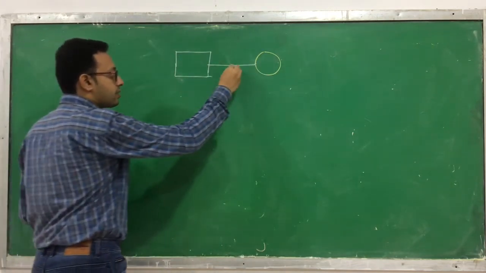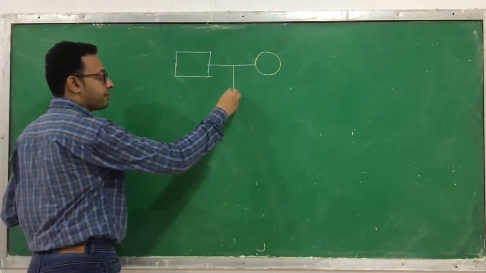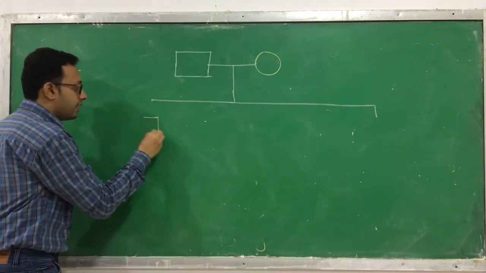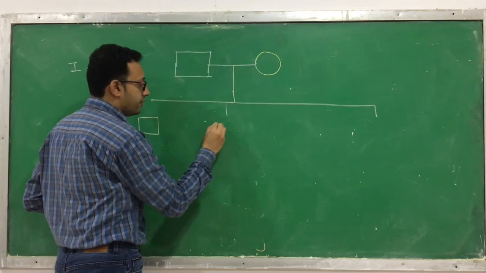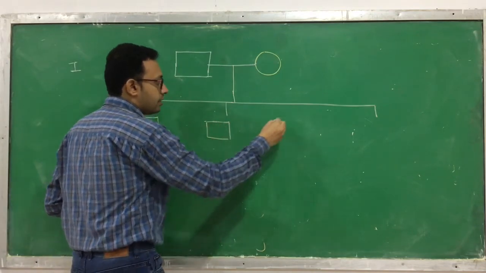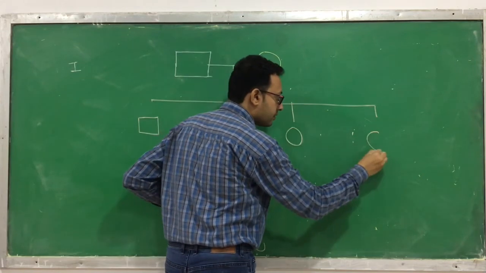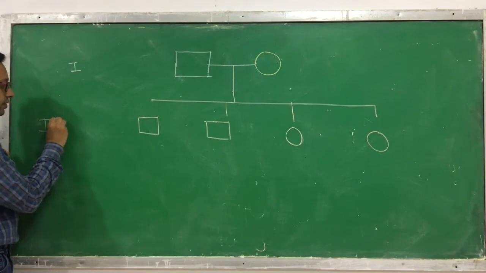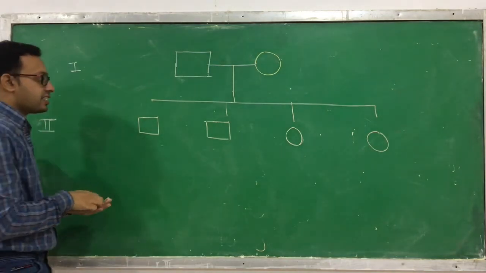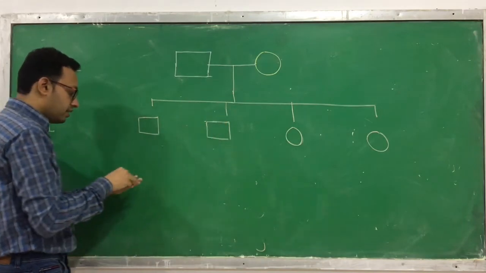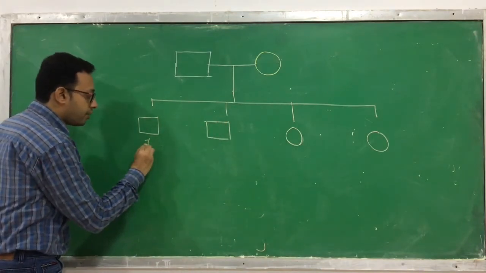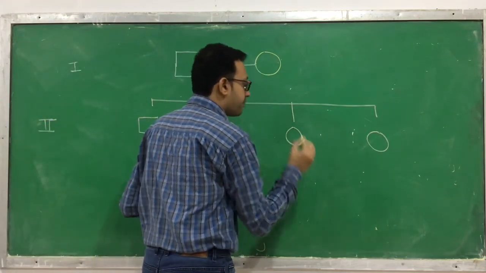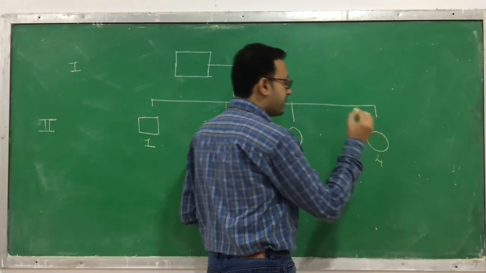Now they have offsprings. You know that offsprings are denoted by a vertical line. Suppose they have 2 sons and 2 daughters. So this is the second generation which is produced. Clear? This is the order in which the children are born, so I am giving numbers. This is the first child, number 1. This is the second child, number 2. This is the third child, number 3. This is the fourth child, number 4.